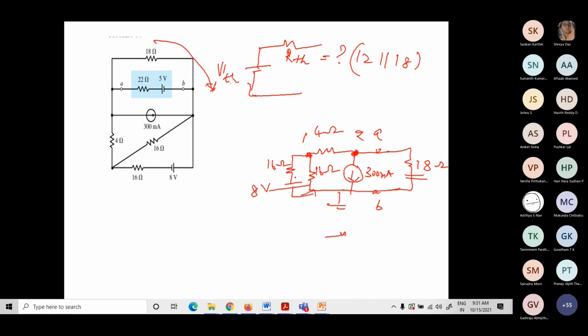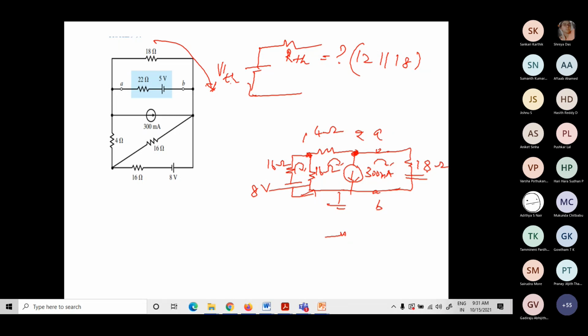Or if you're comfortable with mesh analysis, how many meshes do I have here? I have 3 loops here. Now I have a current source between 2 loops, so I have to go for a super mesh current equation. So just write the current equations for the 3 loops, and then you can solve for I3. So I3 multiplied by 18 will give us VTH.